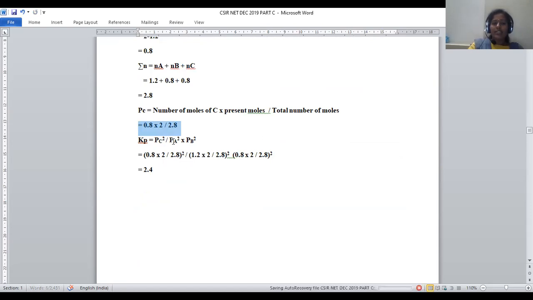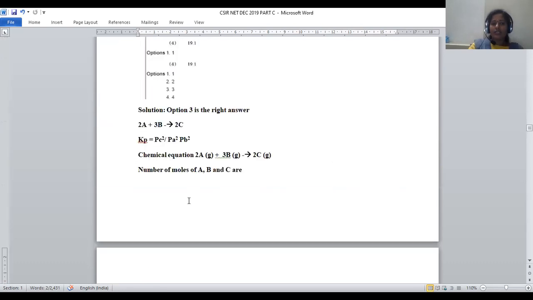Pa is also given in the same way: number of moles of A is 1.2, into 2 by 2.8, whole square. And Pb is given as 0.8 into 2 by 2.8, whole square. If we substitute all these values in the equilibrium constant, what happens? We will get the value 2.4. This 2.4 is the right answer for this question.